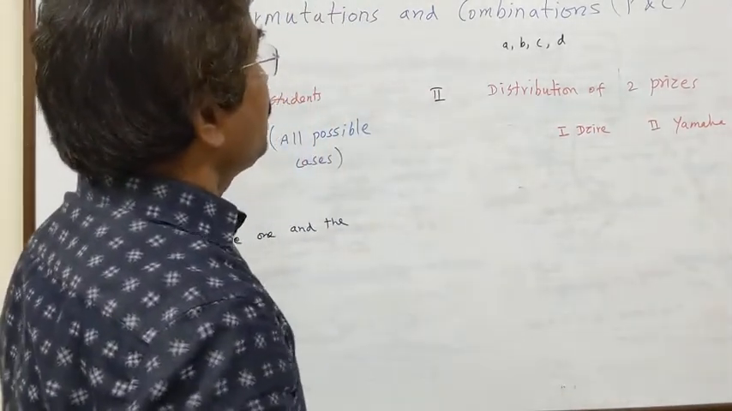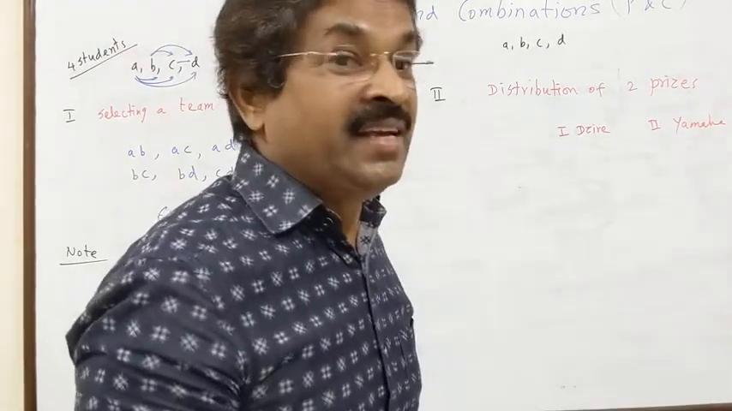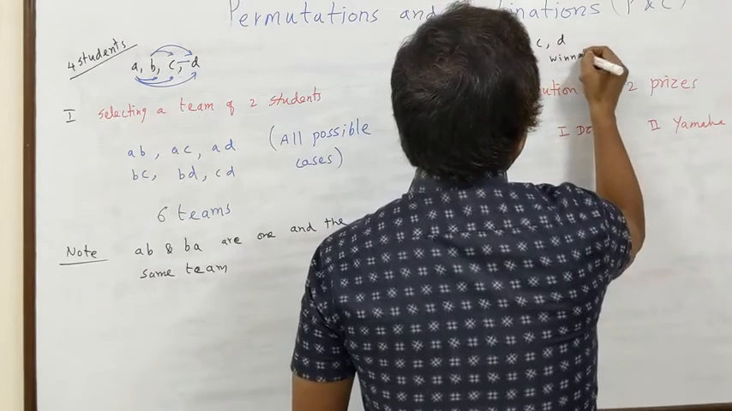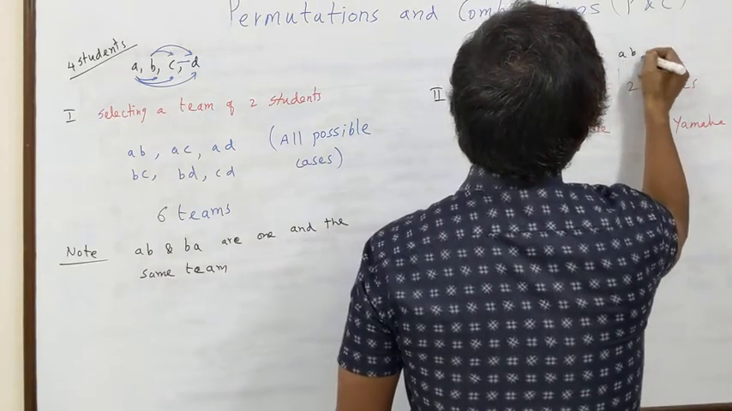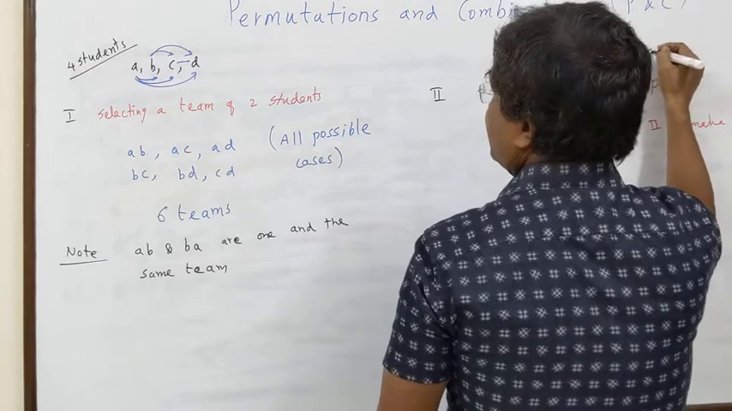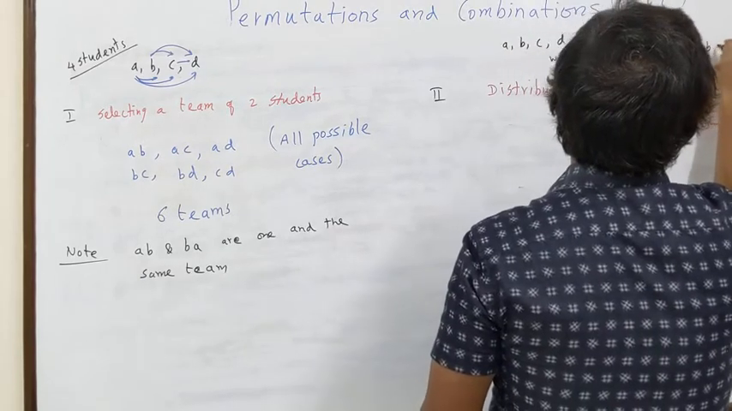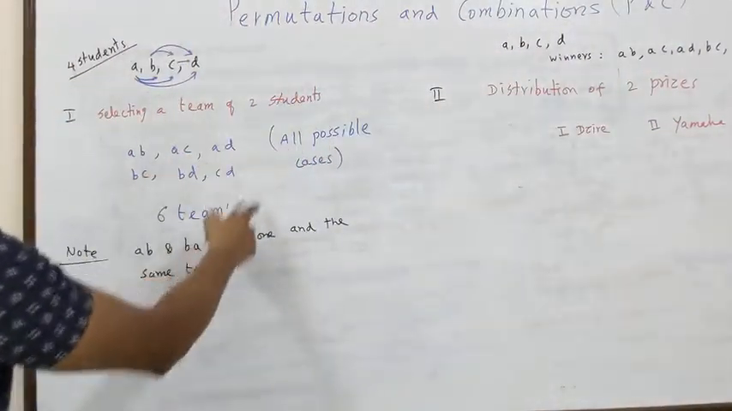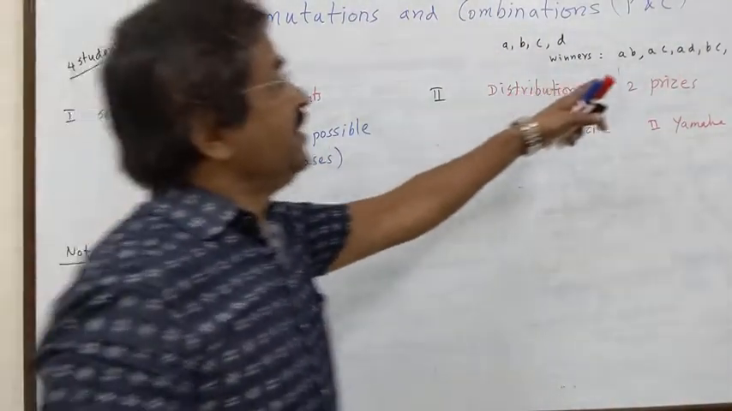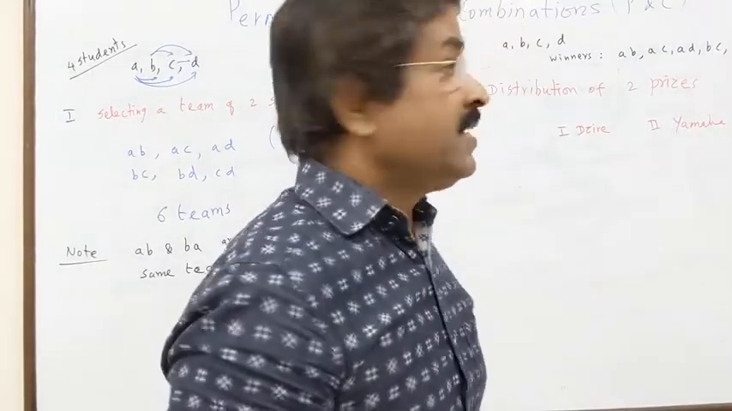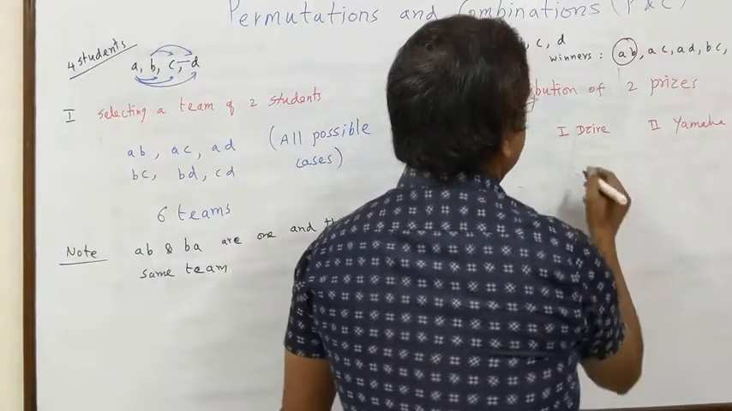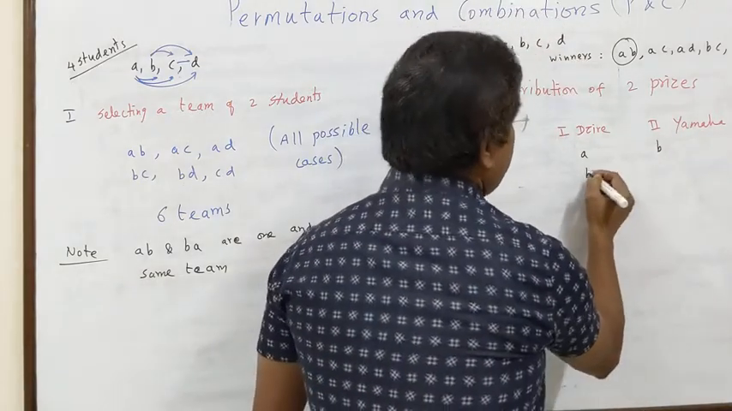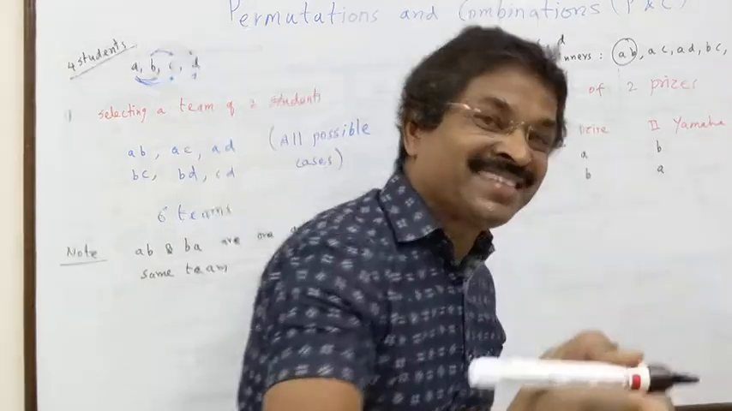Now first, what will happen? Who are all winning? The winners will be either AB, AC, AD, BC, BD or CD. How many cases? 6. These are the possible winners. Now suppose AB are the winners. A will get the first prize and B the second prize, or B will get the first prize and A will get the second prize.